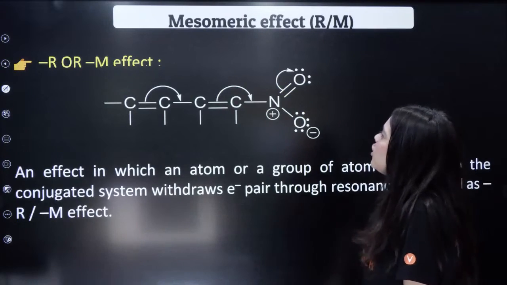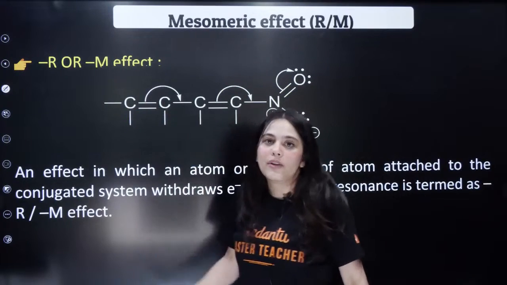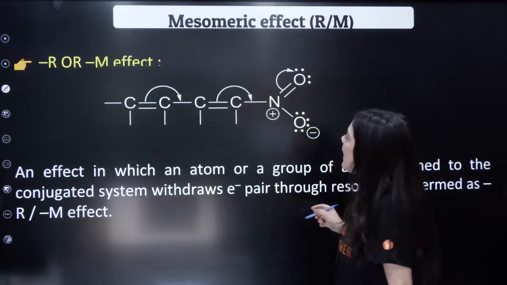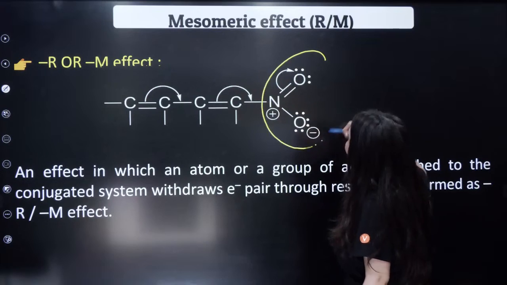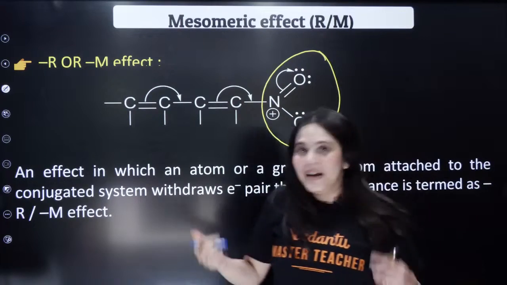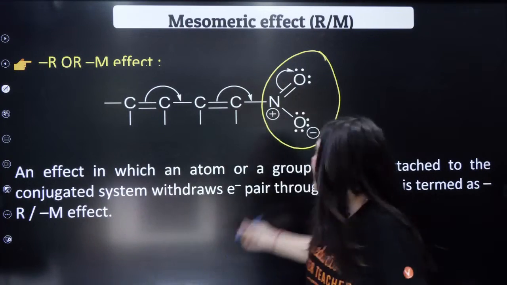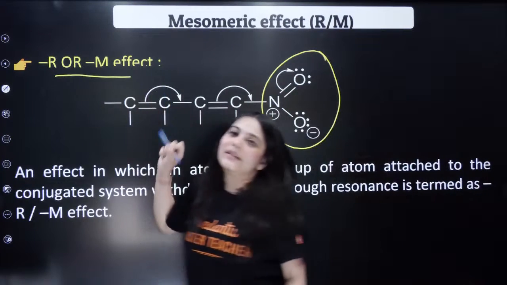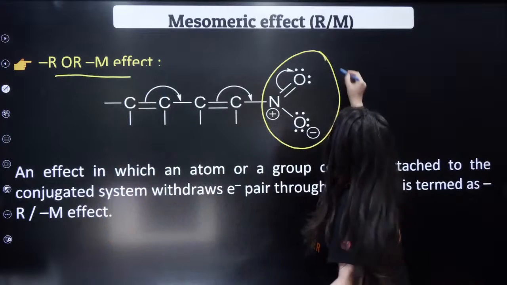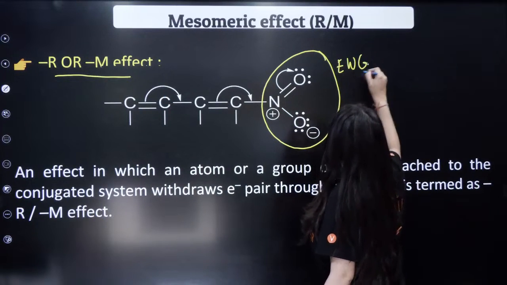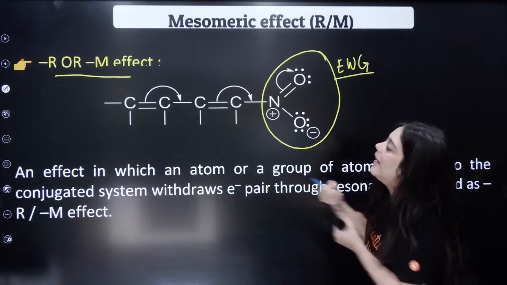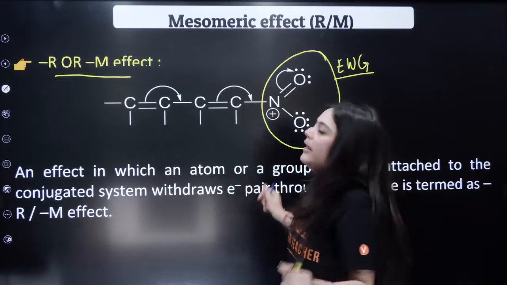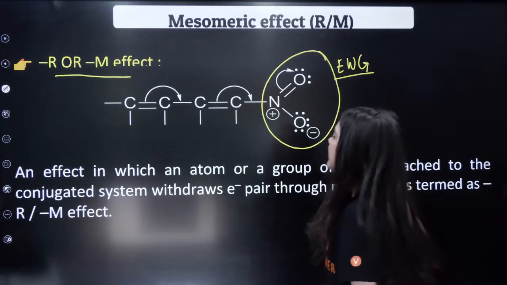Okay? Now let's talk about the minus R or minus M effect. This is once again a form of resonance only. Here, an electron withdrawing group, like any group with a multiple bond in it, as I just told you. Here nitro is a multiple bonded group. So all these groups will show minus R or minus M effect, which means these are all electron withdrawing groups. These are withdrawing electrons from the chain or the ring that they're attached to. They're just decreasing the electron density.